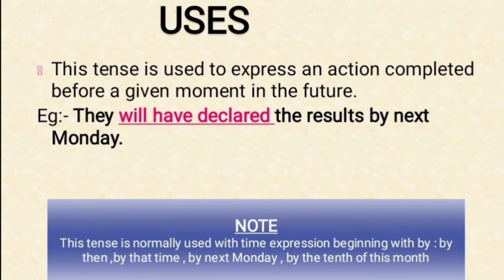The uses of future perfect tense are: this tense is mainly used to express an action completed before a given moment in the future. Example, they will have declared the results by next month. Another thing which is of great importance to note here is this tense is normally used with time expressions beginning with, for example, by then, by that time, by next Monday, by the 10th of the month, etc.